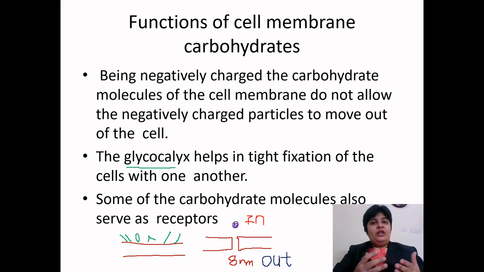We need albumin, a very basic protein. We can't lose protein to the urine. And it is 7 nanometer, which means they are smaller than the gaps of the glomerular membrane, so they can easily pass out and we can lose our very precious protein in our urine.